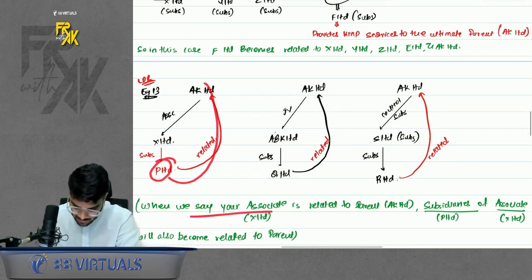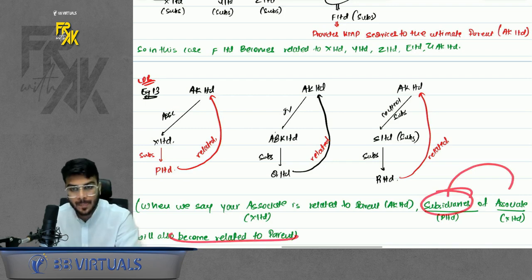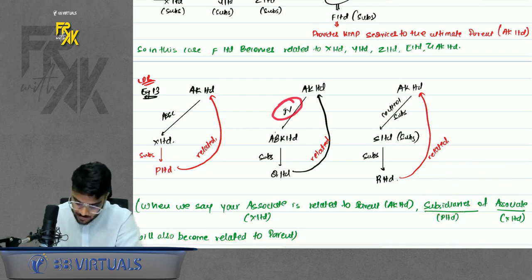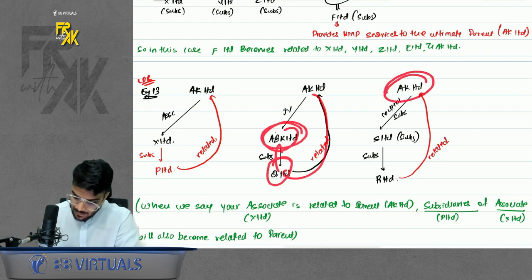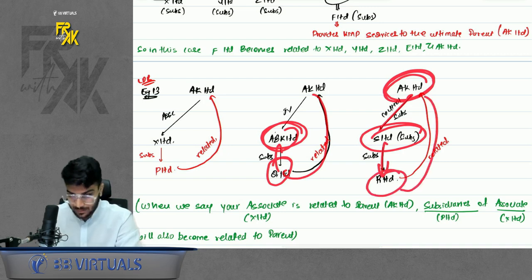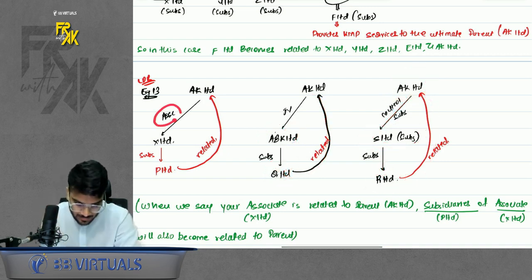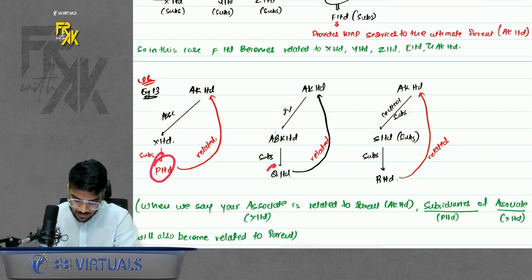Same is the case with joint venture. If you are related to a joint venture, and that joint venture has any subsidiary, that will also be related to the parent. Same, if you have a subsidiary and that subsidiary also has one subsidiary, this will also be related. So the word associate, the word joint venture, the word subsidiary also includes their subsidiaries.